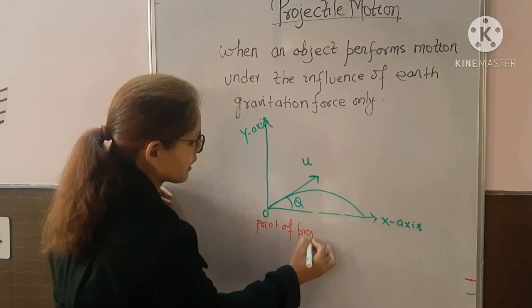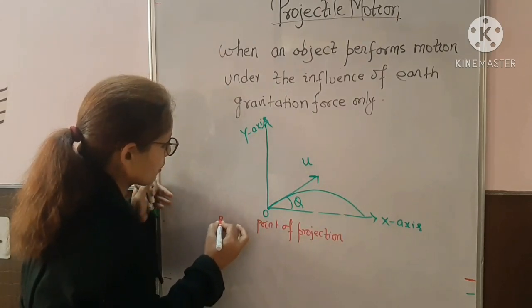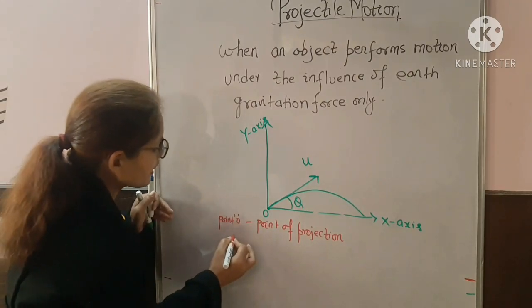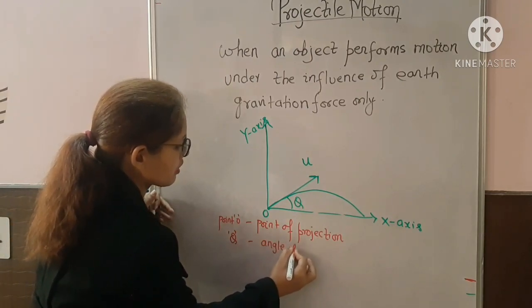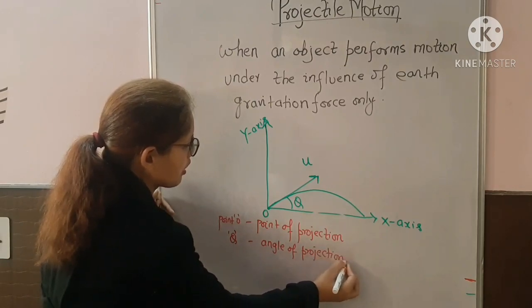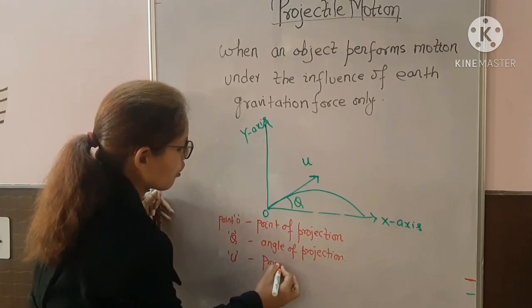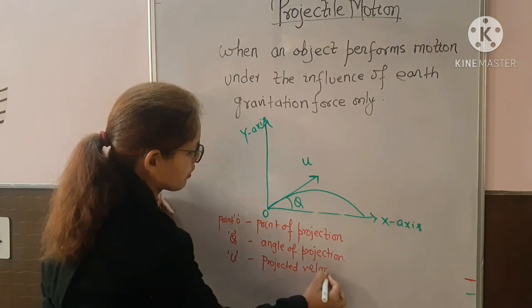Point O is called the point of projection, theta is called the angle of projection, and u is called the projected velocity, or velocity of projection.